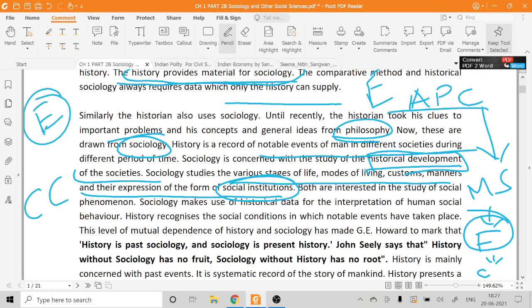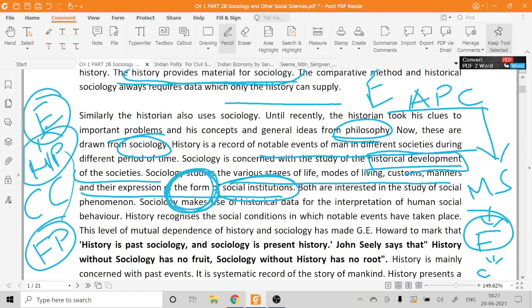Now in a feudalistic society, in the institution of economy, there will be household production, right? But if I talk about a capitalist society, in the economy or in the mode of production, there will be factory-based production, right? So you can see that the form of social institutions has changed from household production to factory-based production.